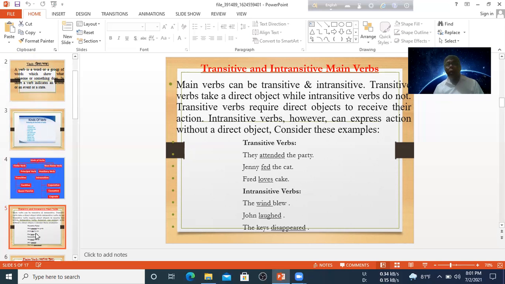And intransitive verb: they blew. There is no object at the end of the sentence, so this is an intransitive verb. John laughed. There is no object, so this verb is intransitive. The case disappeared. There is no object in this sentence, so it is intransitive.